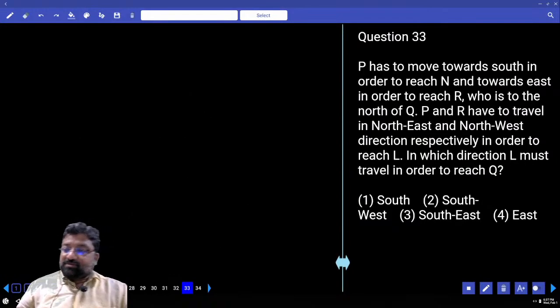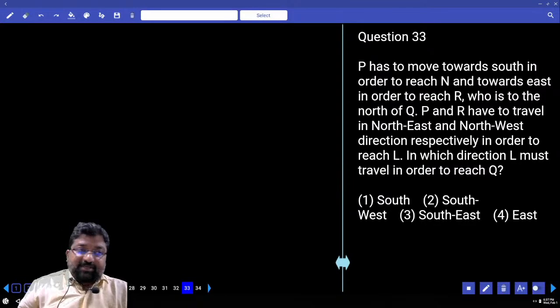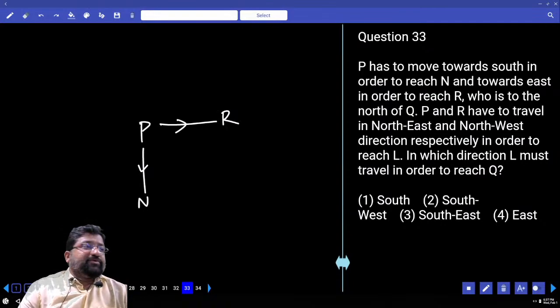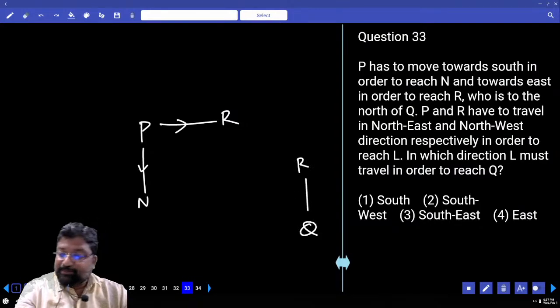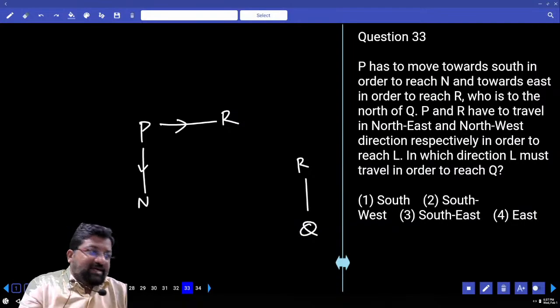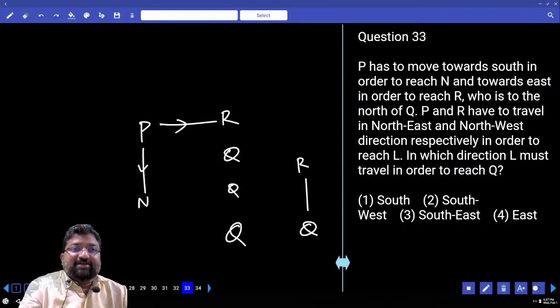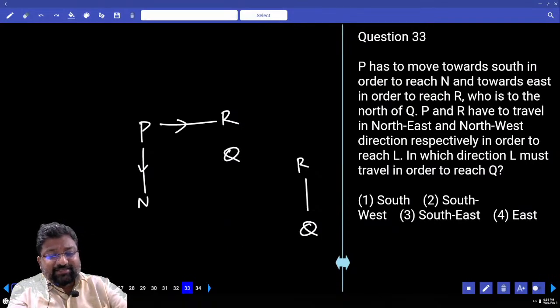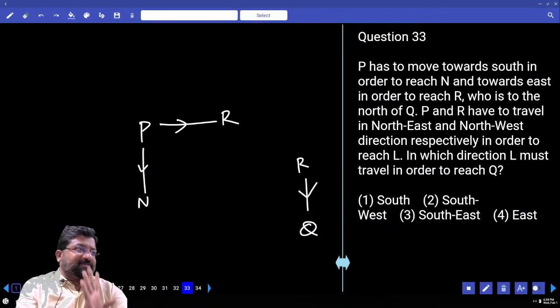P has to move towards south in order to reach N and towards east in order to reach R. Please pay attention here. P has to move towards south to reach N and towards east to reach R. R is to the north of Q, that means Q is to the south of R. We don't know where to place Q with respect to N. Maybe Q is here or Q is here. How many possibilities? 3 possibilities when compared with N. So I'll just leave it. We know Q is below R, that's all. Next, read.